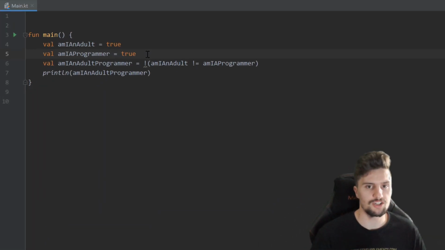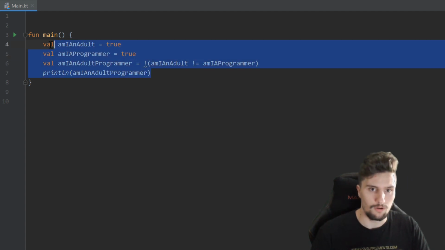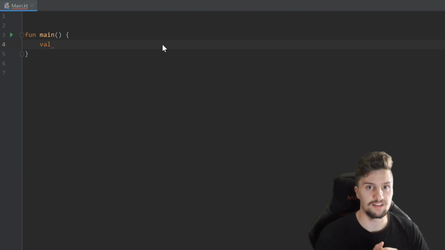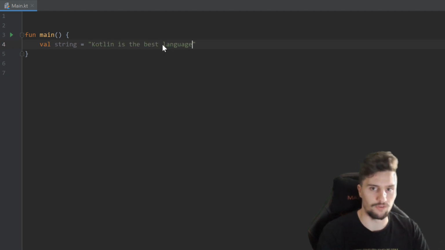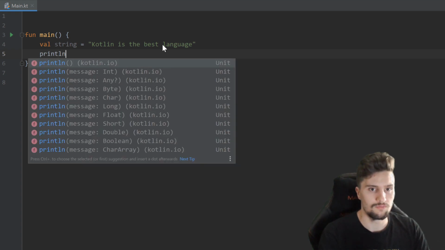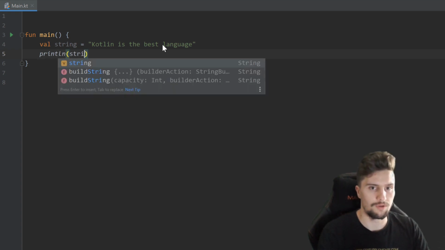So let's actually take a look at strings next. We actually already used those strings before without much thinking about it. So I will remove all of that code here again and create a string, which is actually nothing else than just a text. So val string is equal to, and then we use those quotation marks again, which we used in our println function. And here we can just type anything. So Kotlin is the best language, for example, and then simply use println and print the string instead.